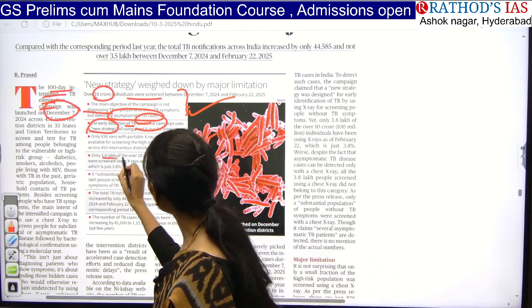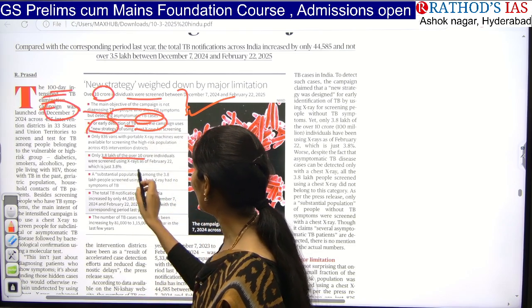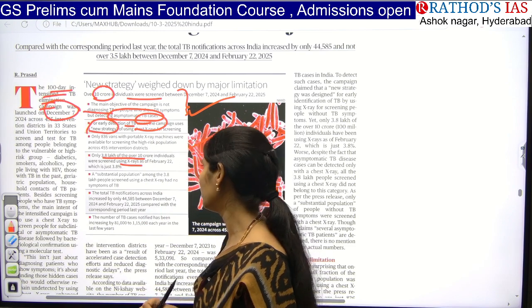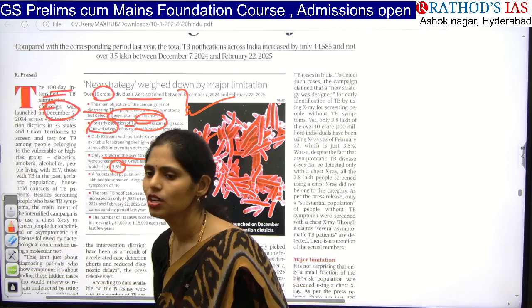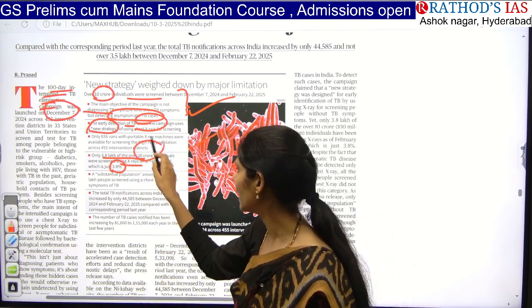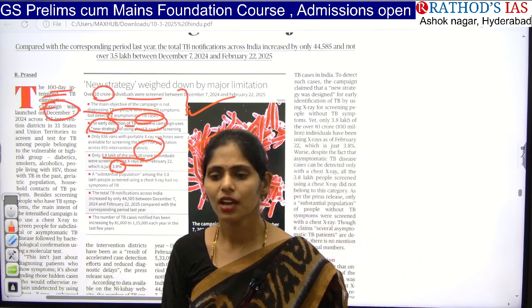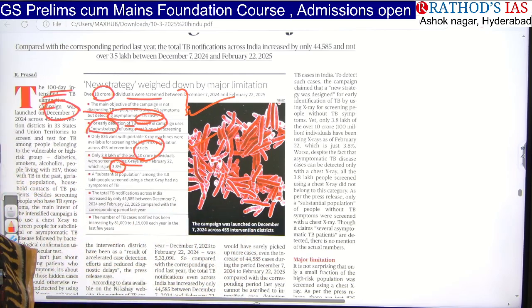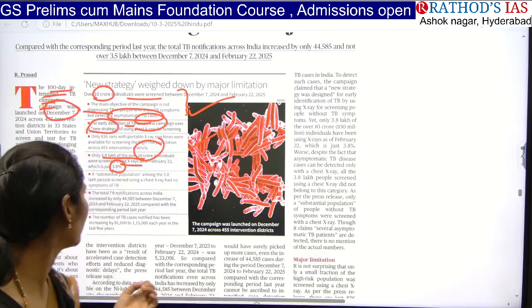Over 3.8 lakh of the 10 crore individuals had been screened using X-rays as of February 2022. That is just 3.8%. So the target here is to collect data of 10 crore individuals, but they started on December 7th, and as of February 22nd, just 3.8 lakh people had been screened. So if you have to screen 10 crore people, it will not be completed in 100 days. This is the main thing said here.